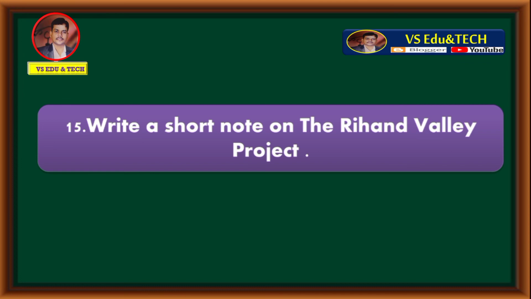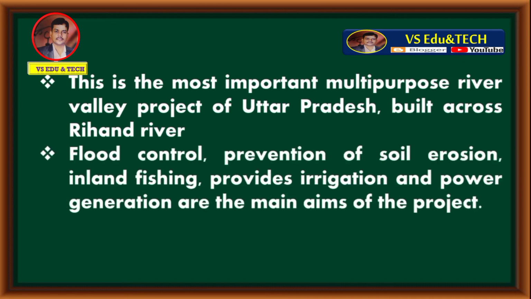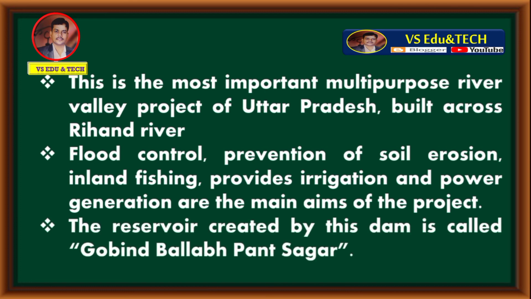Answer is: this is the most important multi-purpose river valley project of Uttar Pradesh, built across Rihand River. Flood control, prevention of soil erosion, inland fishing, irrigation and power generation are the main aims of the project. The reservoir created by this dam is called Govind Ballabh Pant Sagar. These are all about the Rihand Valley project.